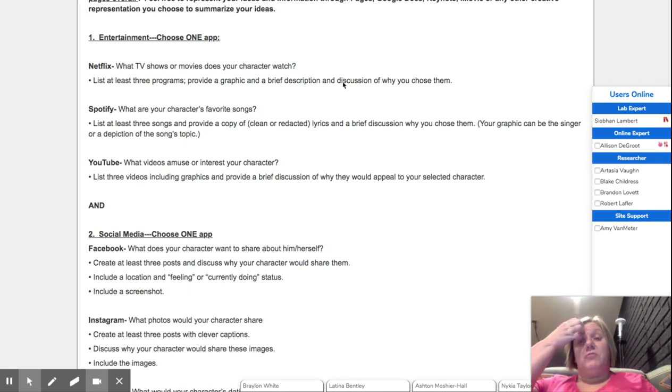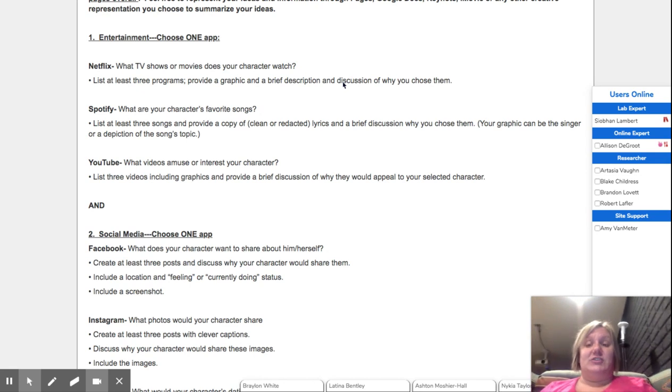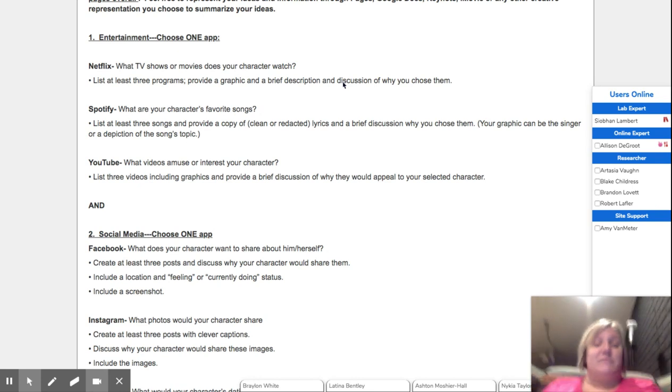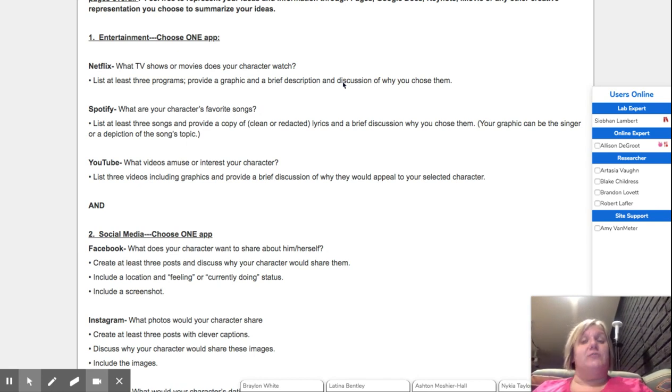So if you think Star would really like the show 7 Seconds on Netflix, I just discovered that. A lot of the characters may come from similar backgrounds to Star. Be specific. Star being from Garden Heights, what's the specific location of the show that you're referencing? So you want to be as specific as possible.